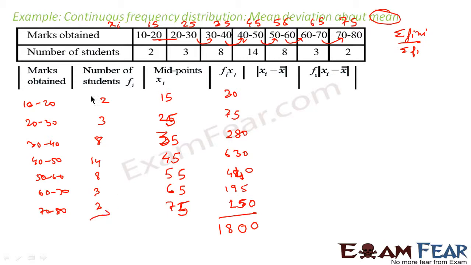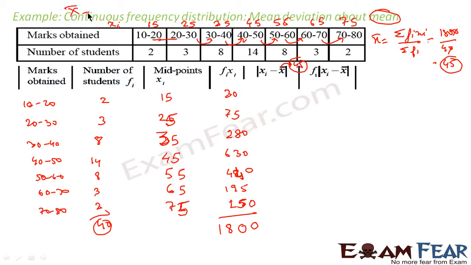Let's find sigma fi. 3 plus 2, 5, 5 plus 8, 13, 13 plus 14 is 27, 30, 40. This is 40. Correct? So now the mean is nothing but this formula. If you put in these values, sigma fixi is 1800 and sigma fi is nothing but 40. So 1800 by 40, what you get is 180 by 4, that is 45. So the mean is 45, that we have got. So this is nothing but 45. I'll write it there.